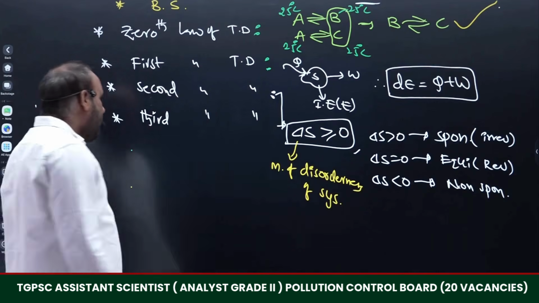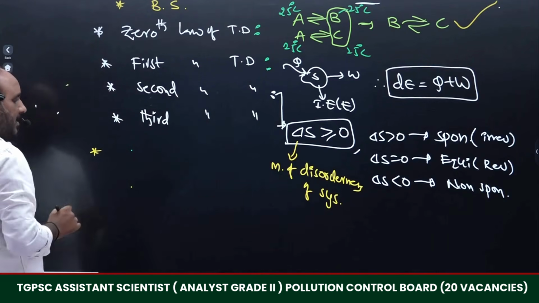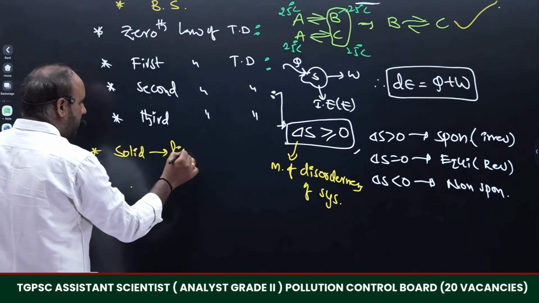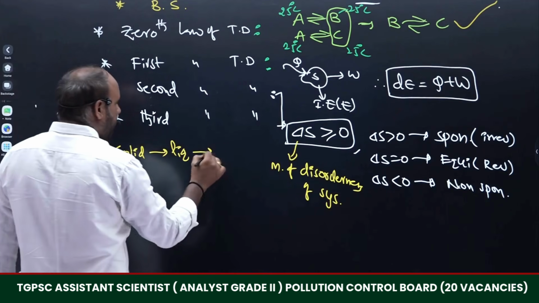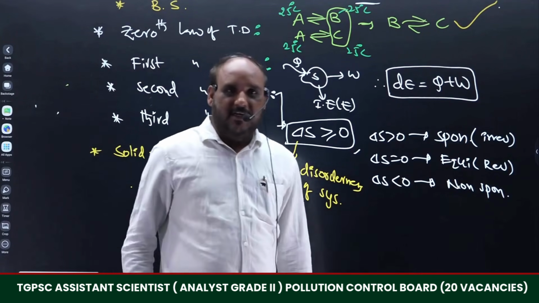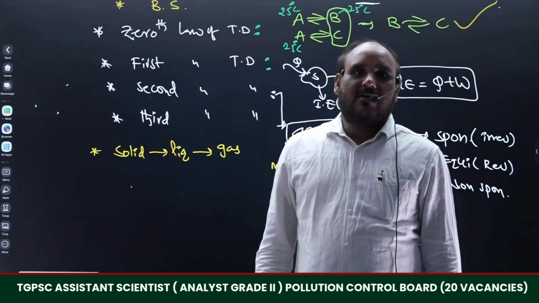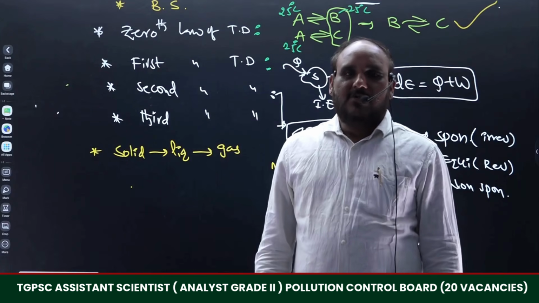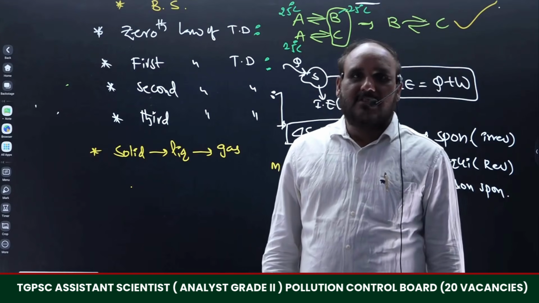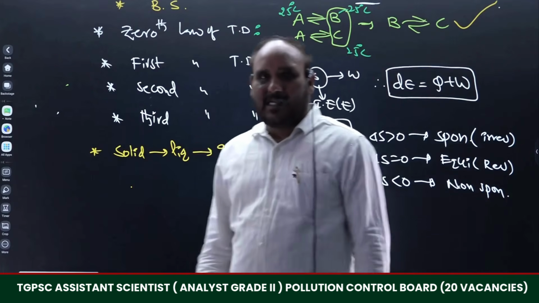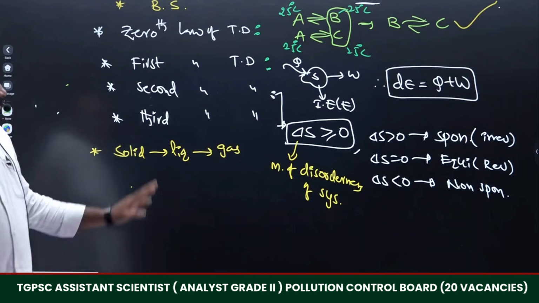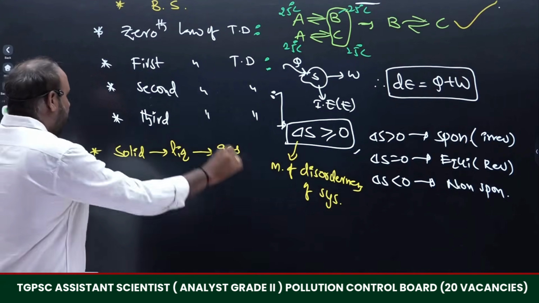For example, let us see the disorderness when a solid is converted to liquid. What about disorderness when liquid is converted to gas? As we know, solids are perfectly ordered materials. Therefore, when solid is converted to liquid, the orderness disappears. Liquids are converted to gases. Gases are random molecules distributed in a container. Whenever solid is converted to gas, what about temperature?